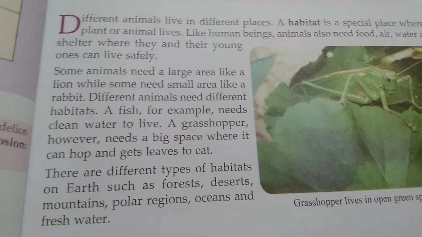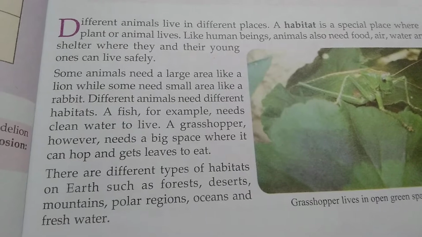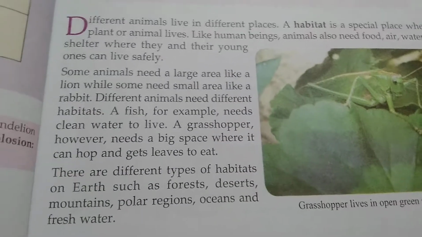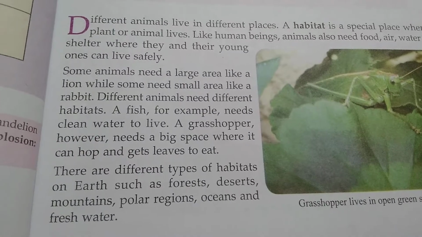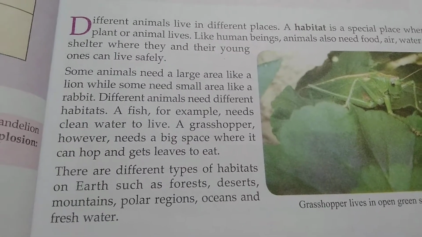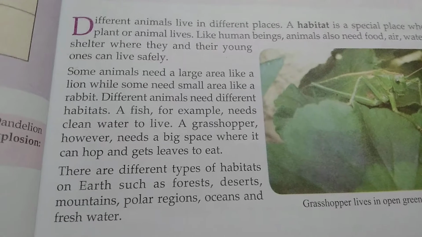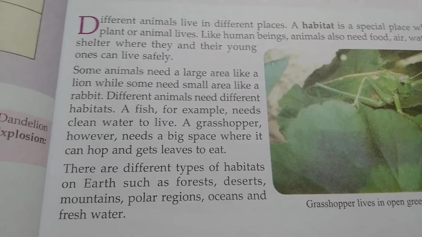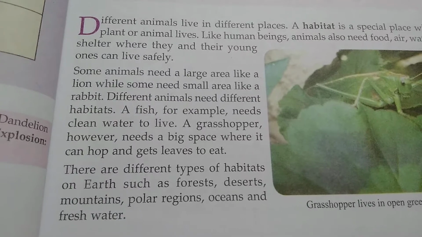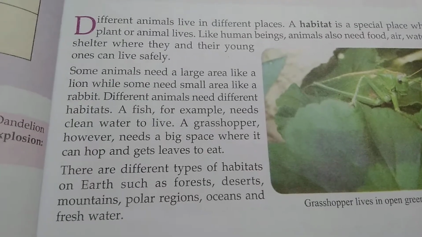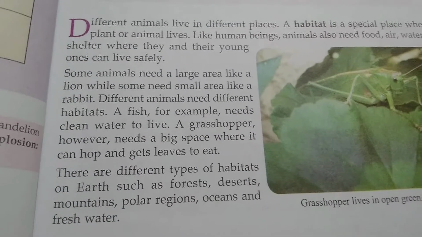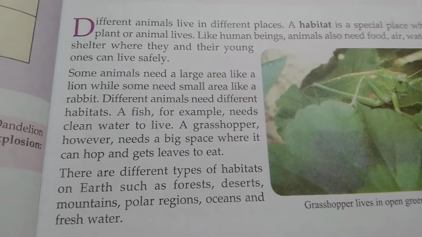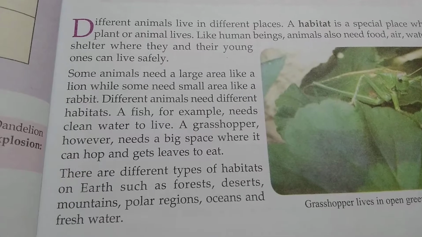Some animals need a large area, like a lion. Lion lives in forest, and some need small area, like a rabbit. Rabbit lives under the ground, burrowing a small hole. Fish, for example, needs clean water to live. Without clean water, fish can't live.